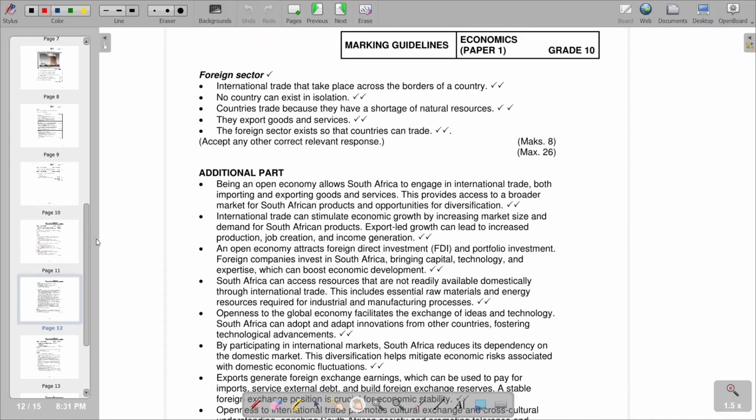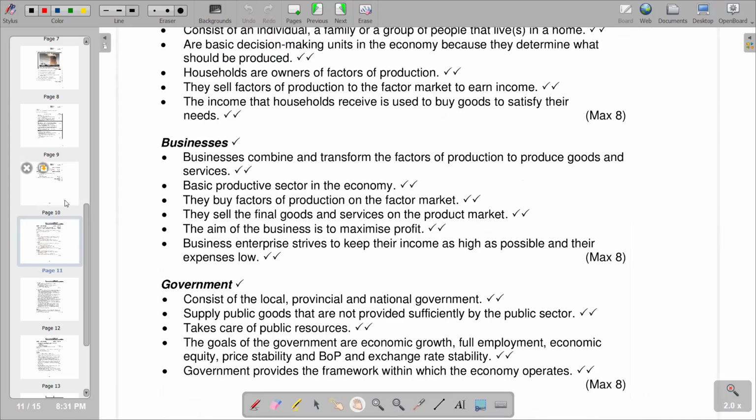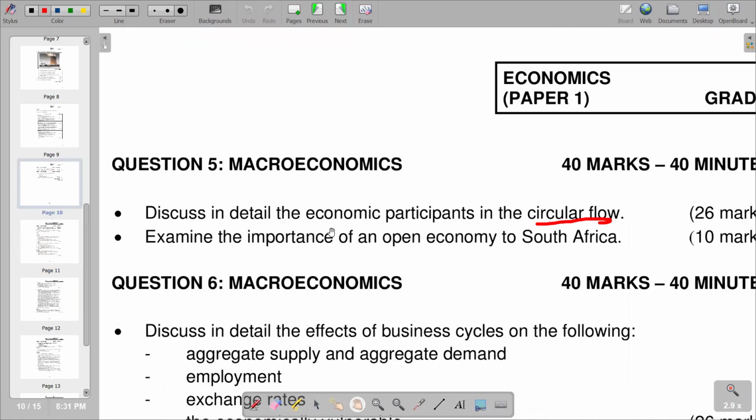Then we go to the additional part, which reads: examine the importance of an open economy to South Africa. Remember, an open economy is an economy that engages in international trade. It ventures into the foreign markets. That is an open economy. The opposite is a closed economy, which is an economy that does not trade any goods with other countries. That is a closed economy.